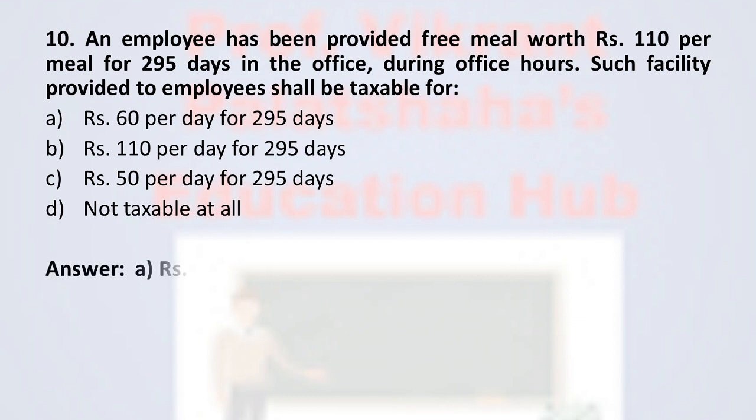And the correct option is option number A, rupees 60 per day for 295 days. Any kind of meal provided by the employer during the office hours, at that time rupees 50 per meal is exempted, and therefore the taxable value in this case is rupees 60 per day for 295 days.